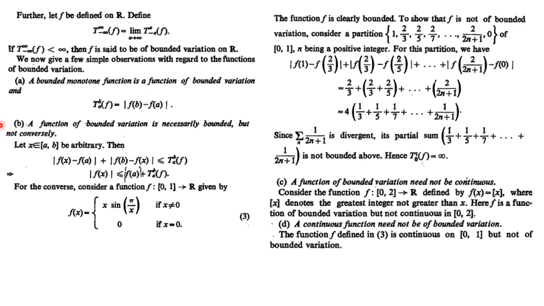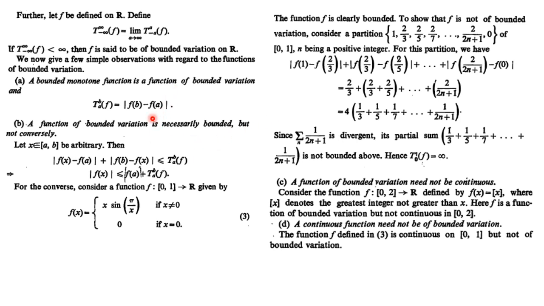Now you find the variation. The variation is the summation of f(xi) minus f(x(i-1)). There is no need to take the mod, because we already know that this function is increasing, so f(xi) is greater than f(x(i-1)). Now you find the sum. Open this sum and substitute the values of i. So you get f(x1) minus f(x0), plus f(x2) minus f(x1), plus f(x3) minus f(x2).